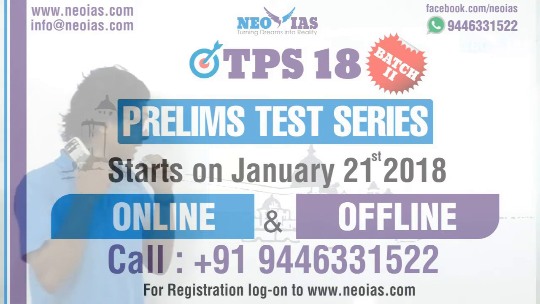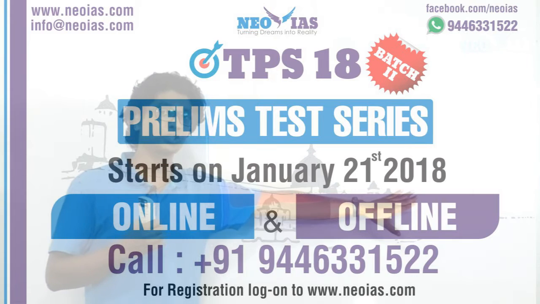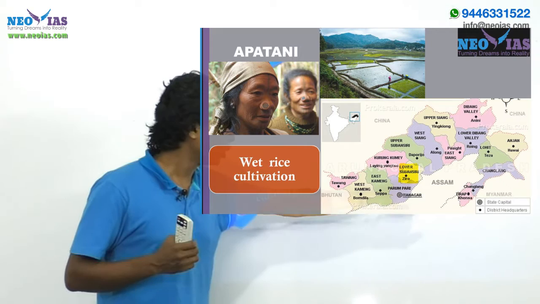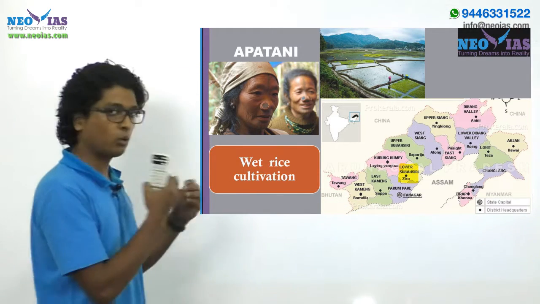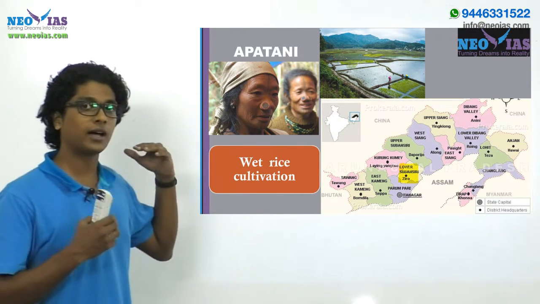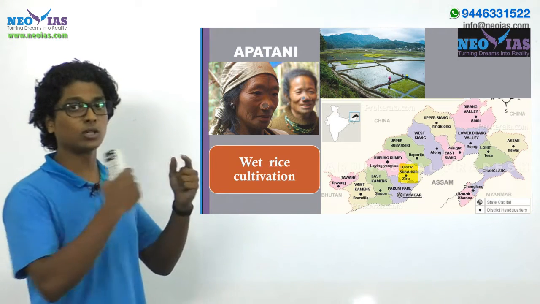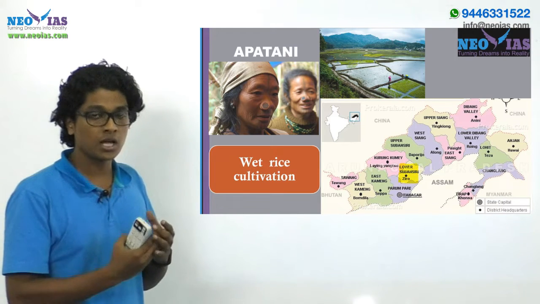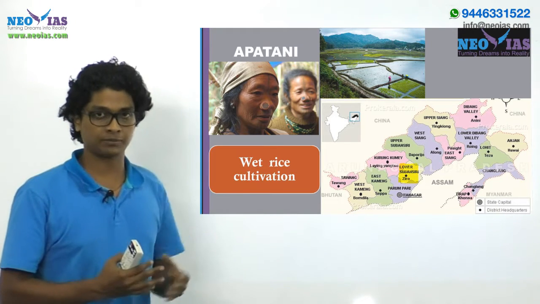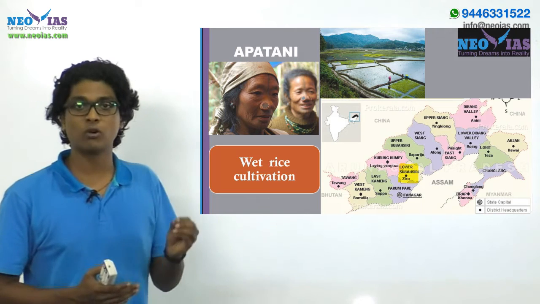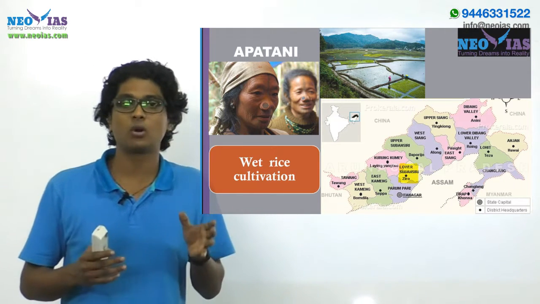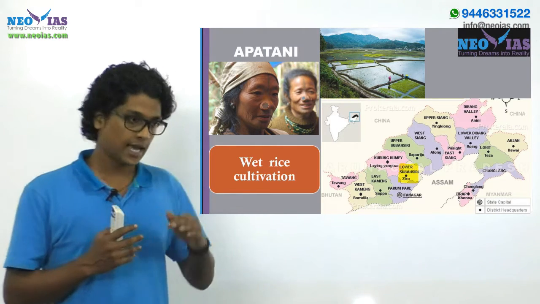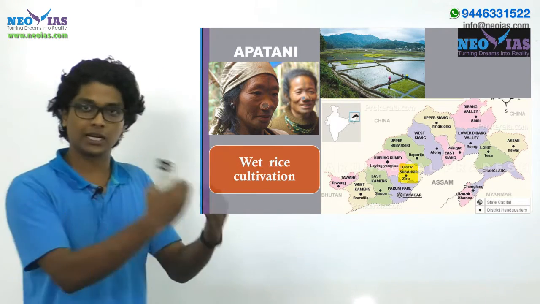And this tribe is found over the Arunachal Pradesh region, and more specifically, they are found over the Ziro Valley in Lower Subansiri, right? So they are found over the Ziro Valley, and this Arunachal Pradesh region, including the entire northeastern Himalayas, those regions have various ethnic tribes, and most of the tribes follow one kind of agriculture which is called shifting cultivation or slash and burn cultivation, in the sense that they will be clearing the forest and cultivating there.